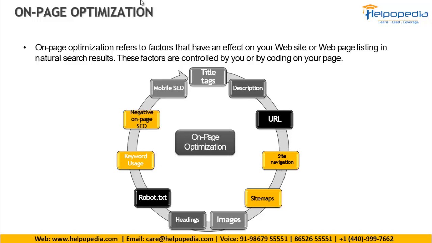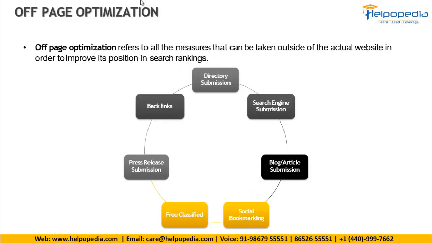Now the next part that we have is off-page optimization. Off-page optimization means we are off the website. We are not going to touch our website. So then how can we optimize? Off-page optimization is all the effort that we take to promote our website so that it will come up in search engine results. Your website is done, you have done on-page optimization, and now it's time to tell the world that you have a website.